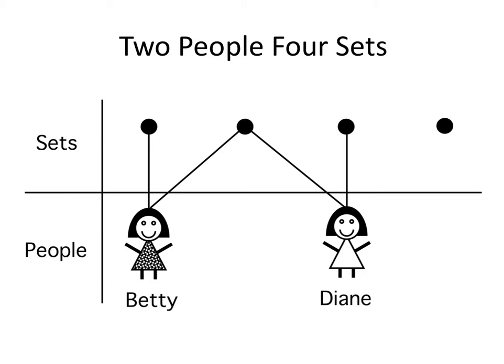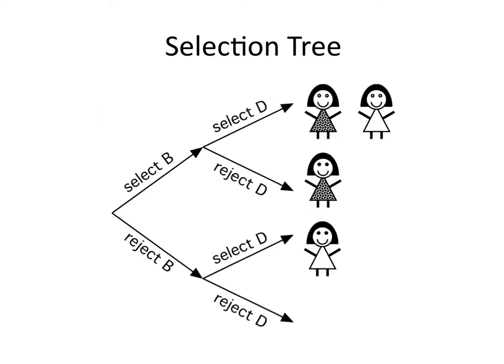There's a set that just contains Betty, a set that has Betty and Diane attached to it, a set that has Diane attached to it, and the set that has nobody attached to it. So those are the ways of rejecting and selecting Betty and Diane. Again, with rejection just being a negative kind of selection. You can express this as a tree of selections.